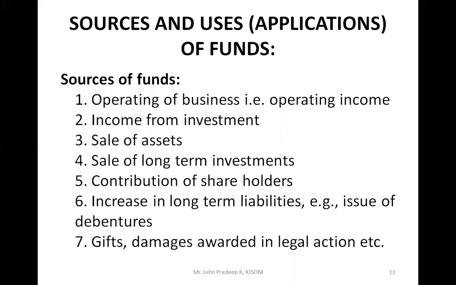Then we have income from investment, sale of assets, sale of long-term investment, contribution of shareholders, increase in long-term liabilities, that is issue of debentures or bonds, then gifts, damages awarded in legal action. If you're getting any gift or lottery, or any damages you have claimed in a legal action and the court has given you the money, then it will also be a fund flow.